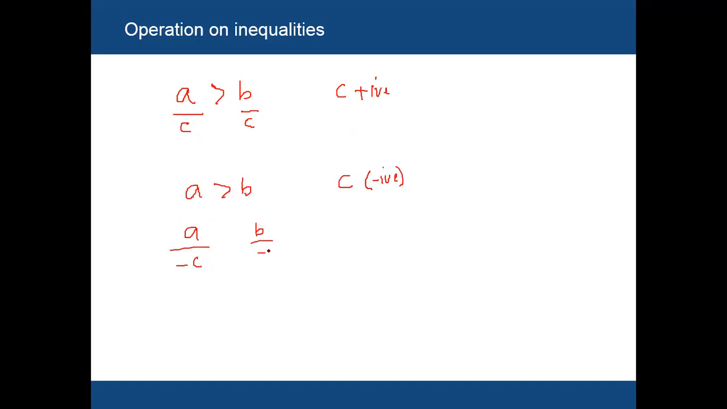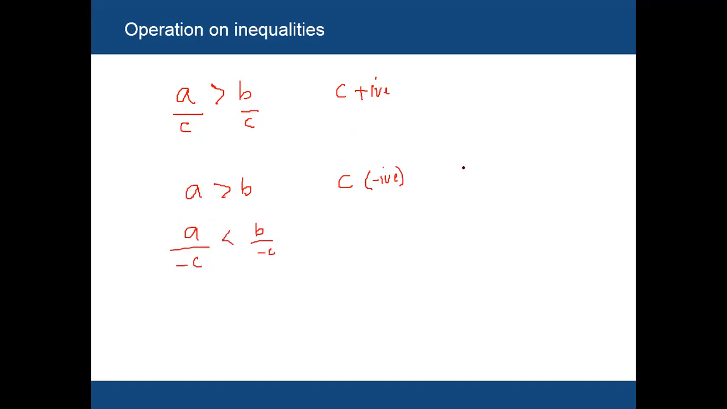Like if we have a and b, meaning any numbers, and a is greater than b, and you divide both sides by c, where c is a positive number, this will remain the same. If you divide by c, the result will be the same: a over c is greater than b over c. But if a is greater than b and you divide both sides by a negative number, minus c, then the symbol will change: a divided by minus c and b divided by minus c.